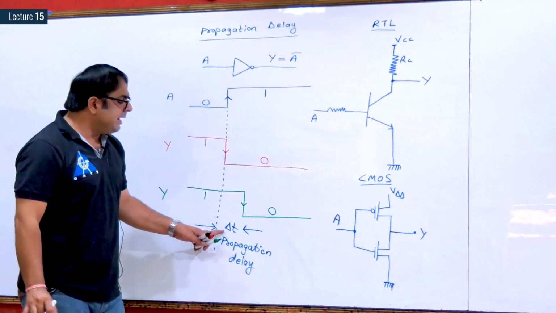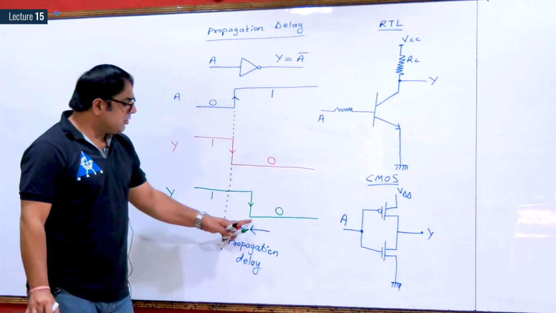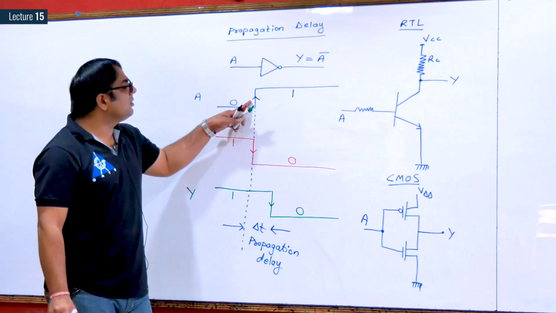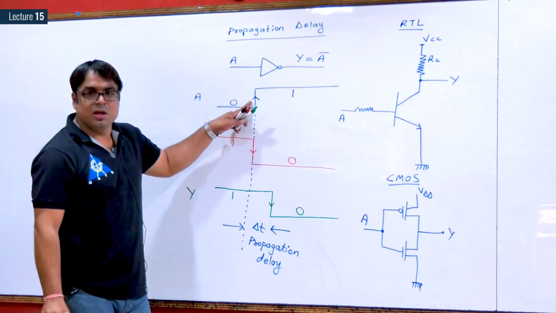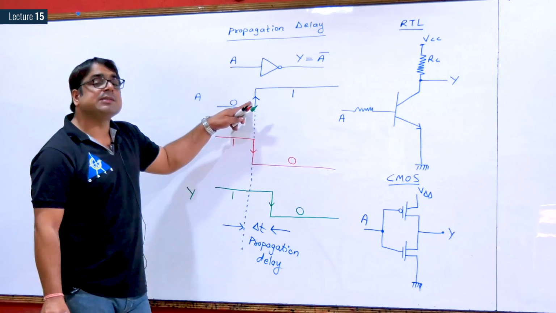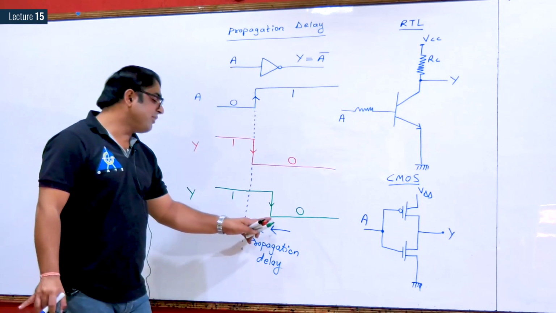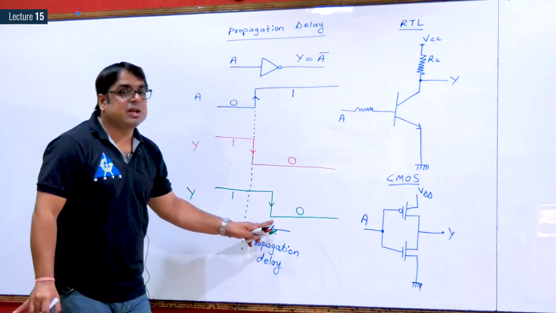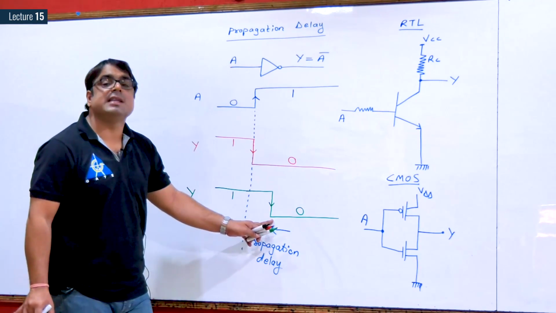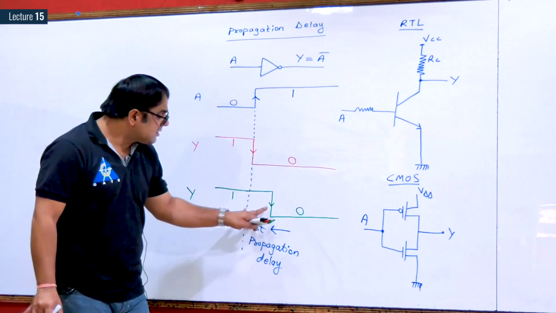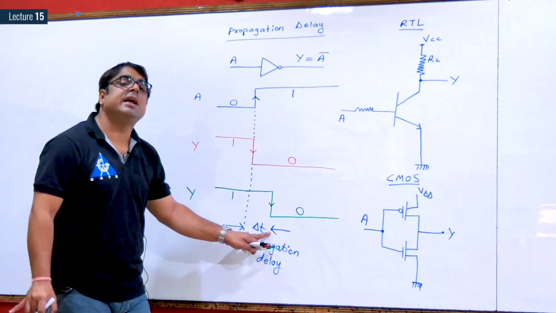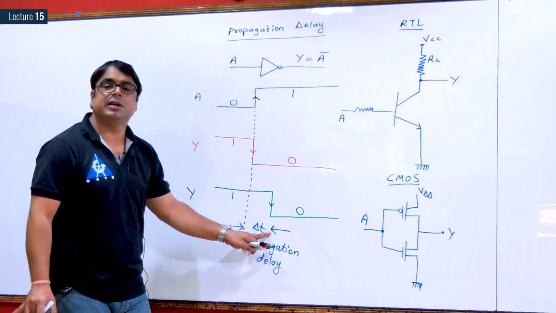So, propagation delay is the delay which we get in output transition with respect to the input transition. What we are saying is very simple. If you make a change or transition in the input, there will definitely be a transition or change at the output. But that transition or change will not occur instantaneously. It will take some amount of time. And this amount of time or this delay is called propagation delay.